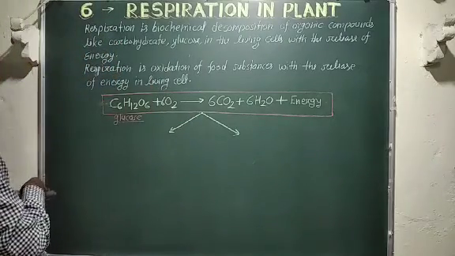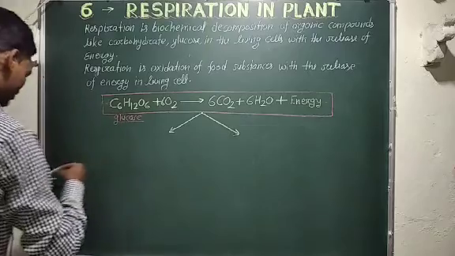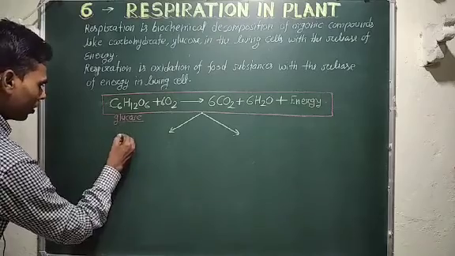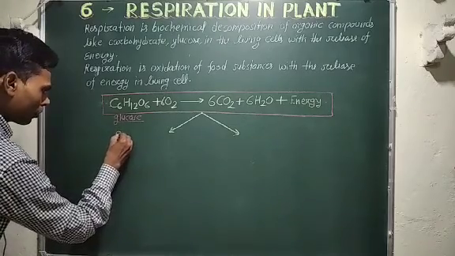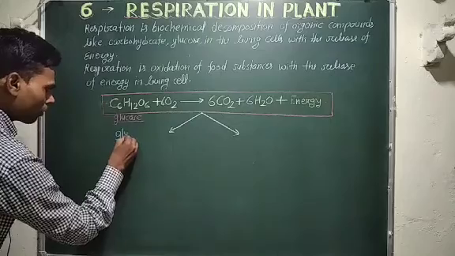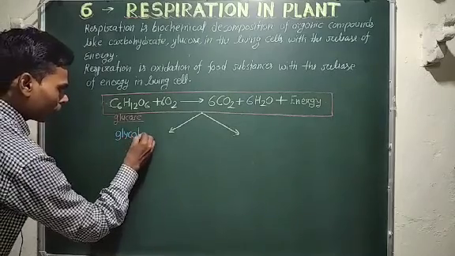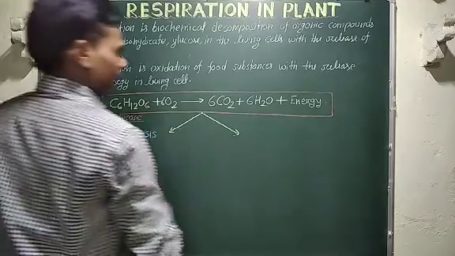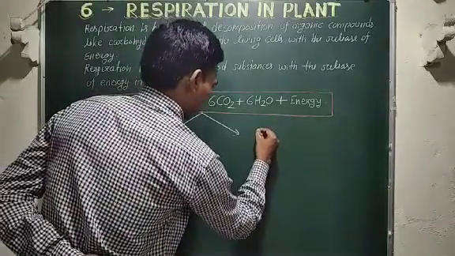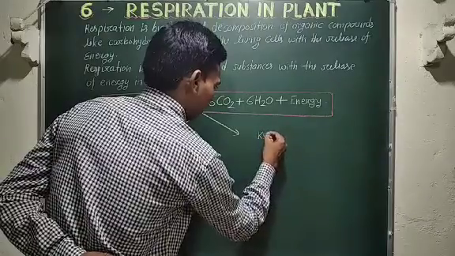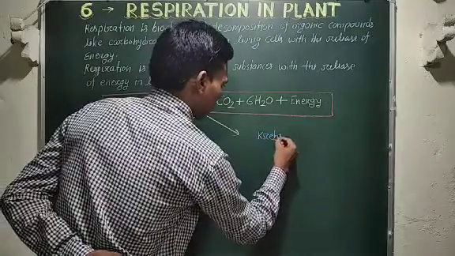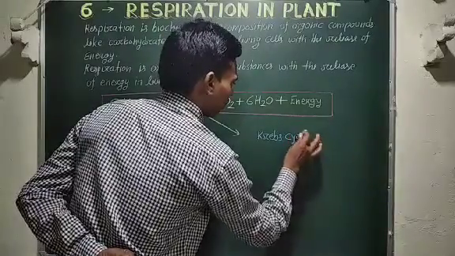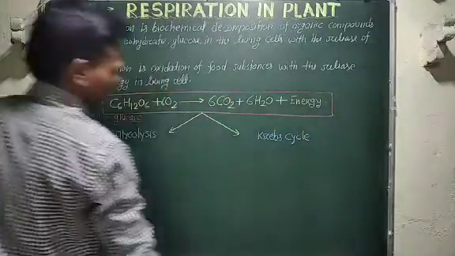First is known as glycolysis, and second is known as Krebs cycle.